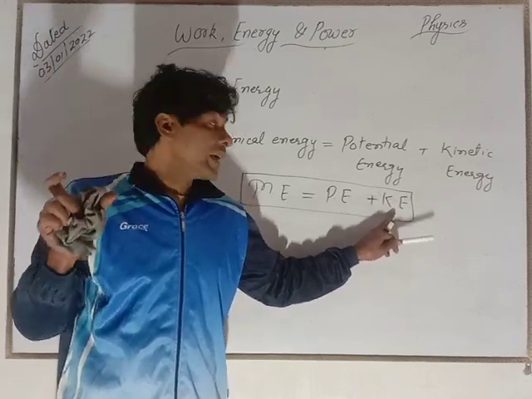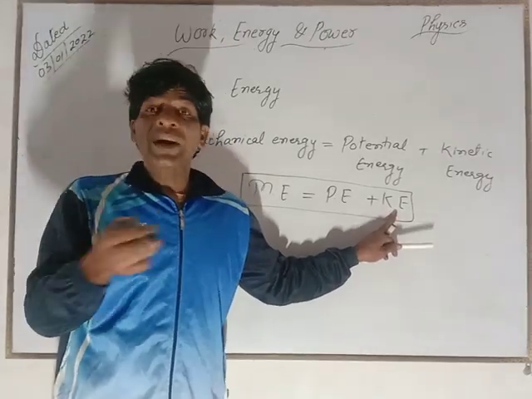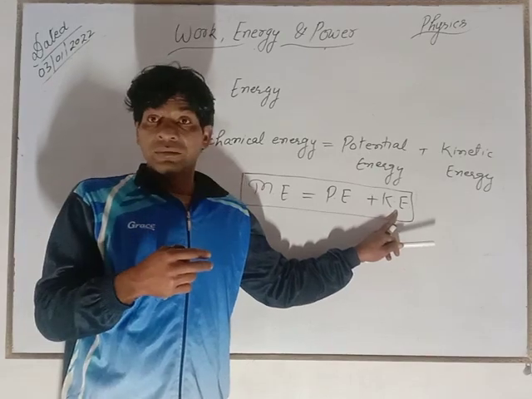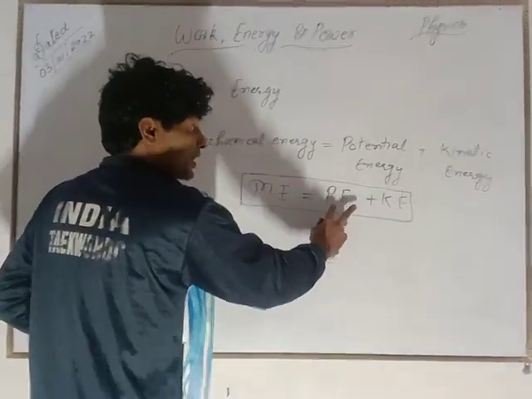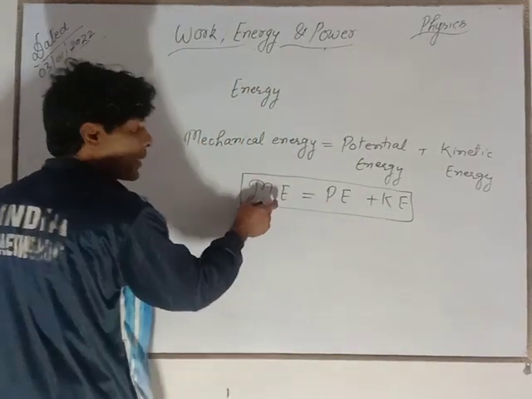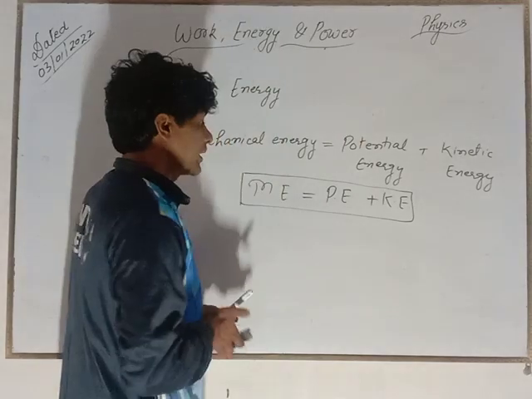In the same way, kinetic energy is energy due to motion. Suppose that a moving car can break the wall. It means it can do some work. Then this is known as kinetic energy. Here mechanical energy is the algebraic sum of potential energy and kinetic energy.